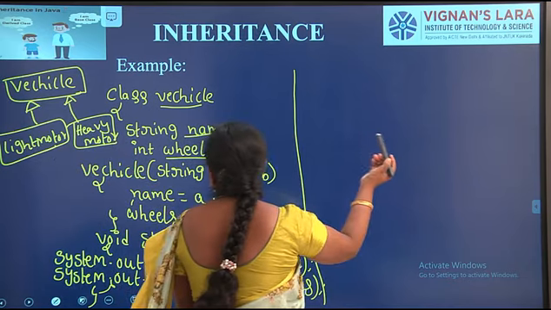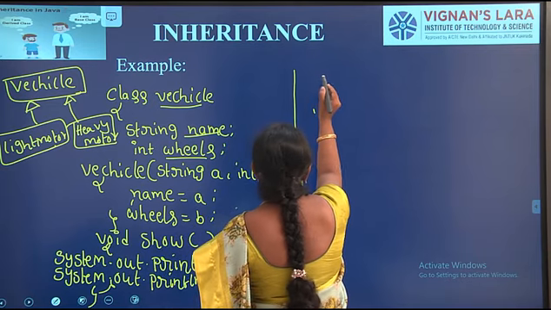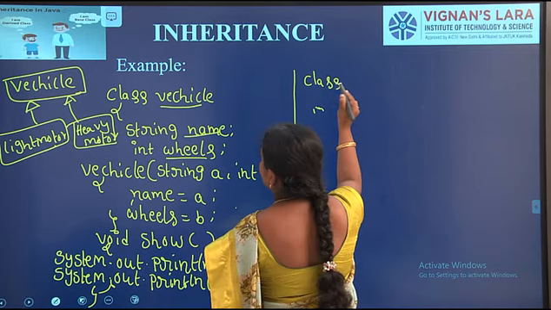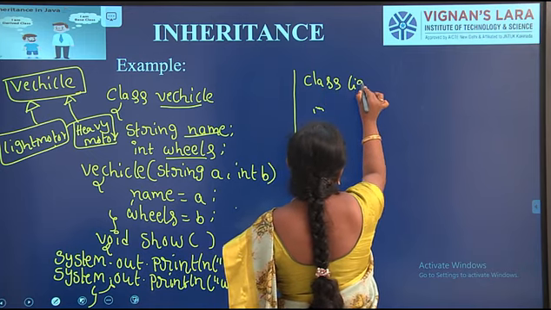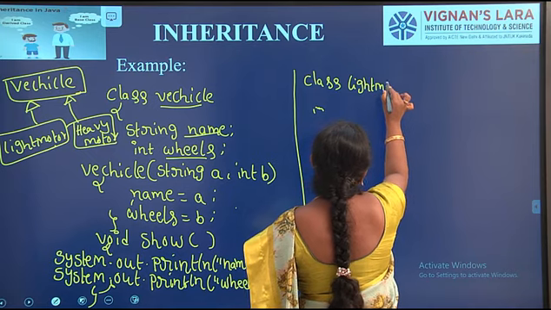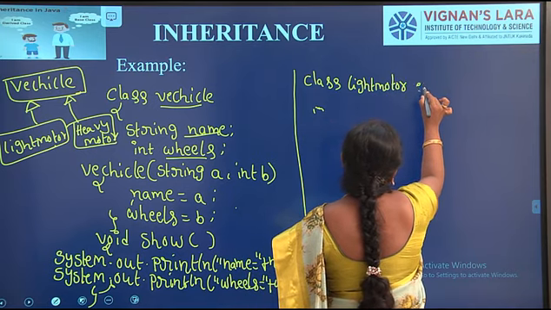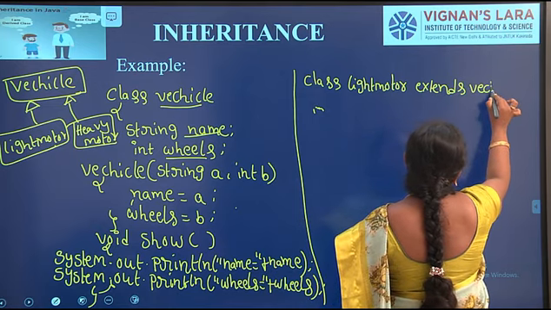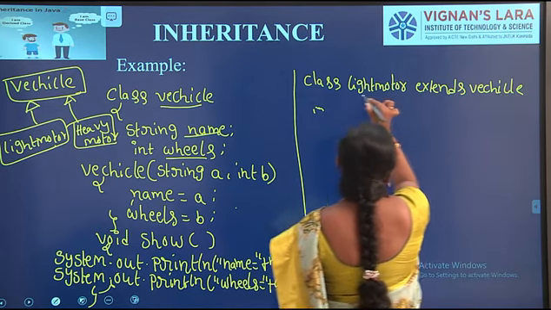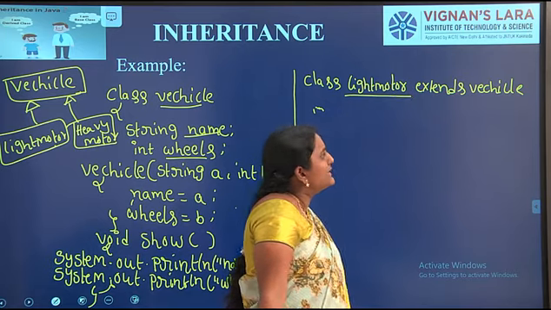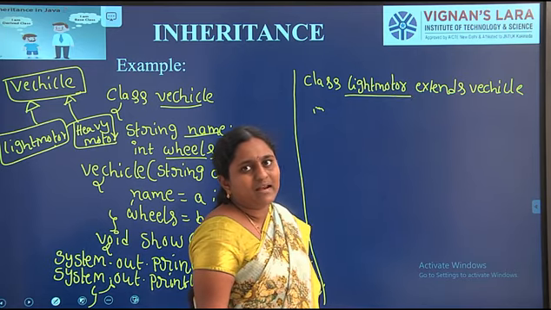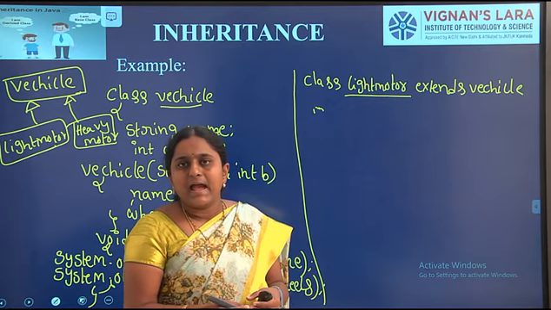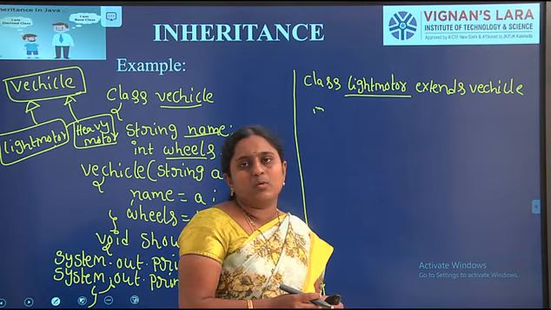Next one, here I am defining a subclass. Class LightMotor extends Vehicle. Here LightMotor is the subclass, and Vehicle is the superclass. Every subclass has some of its own variables and methods, and it gets all the properties from its superclass.